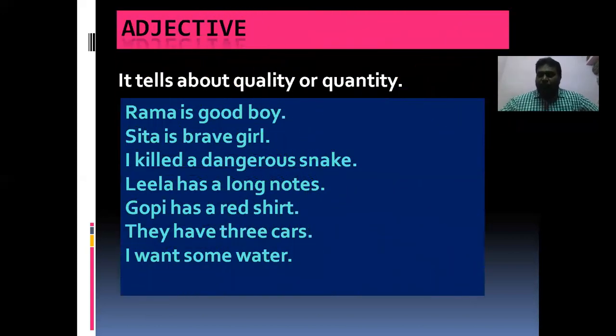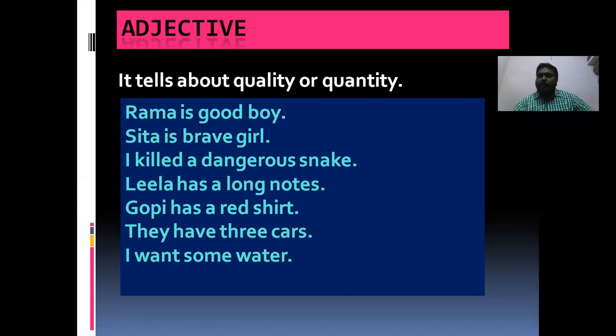We are going to learn adjectives. So what is an adjective? An adjective is a word which tells about the quality or quantity of the noun.